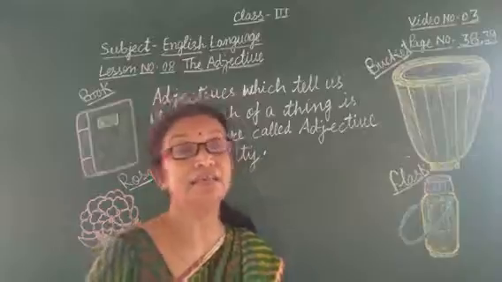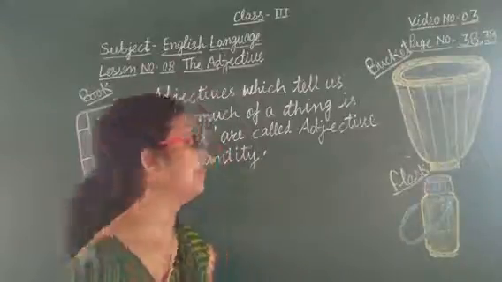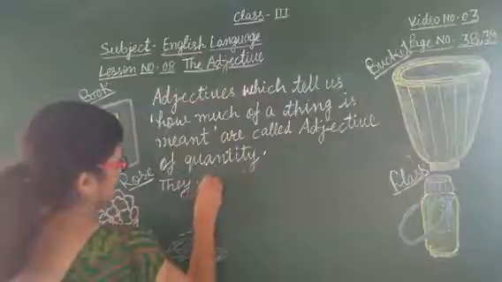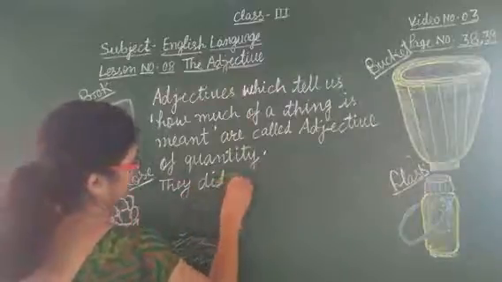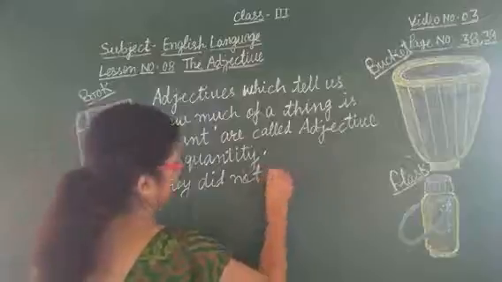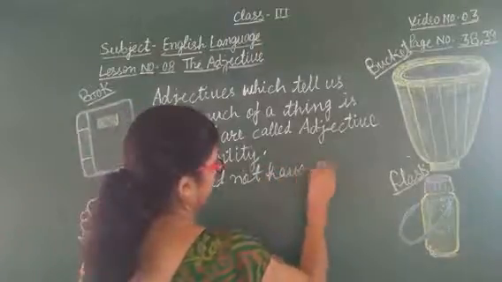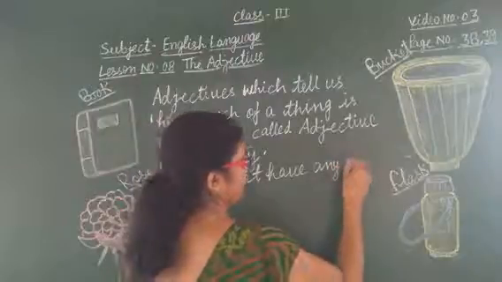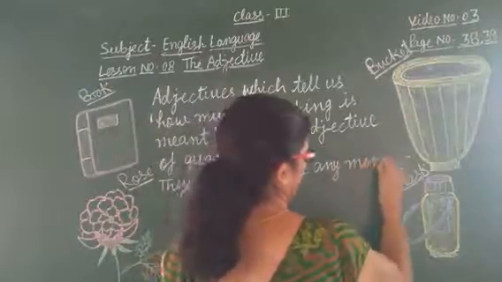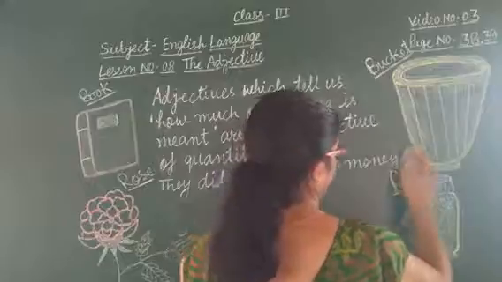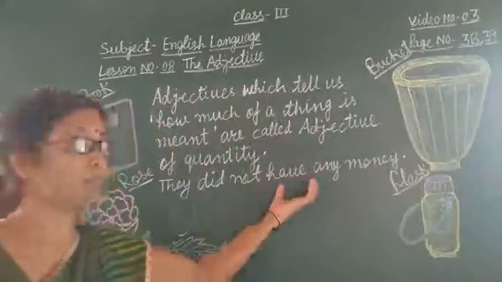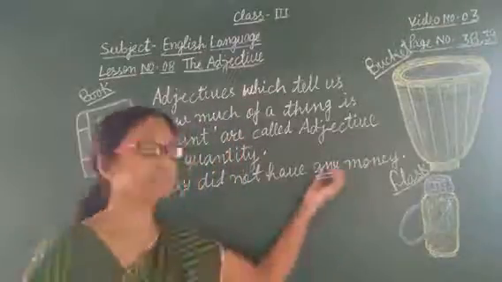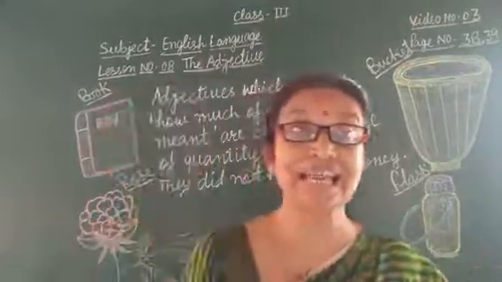They did not have any money. This word any is a describing word.